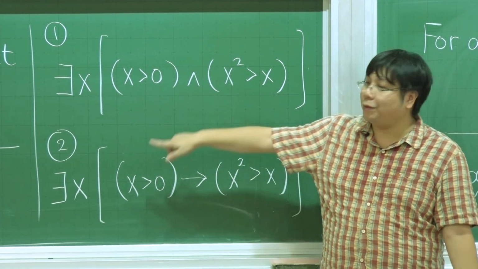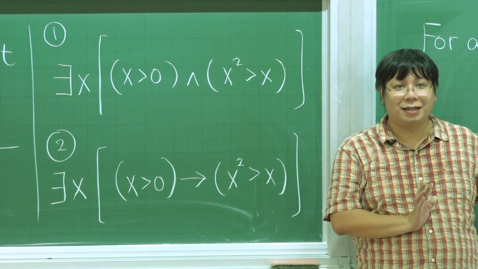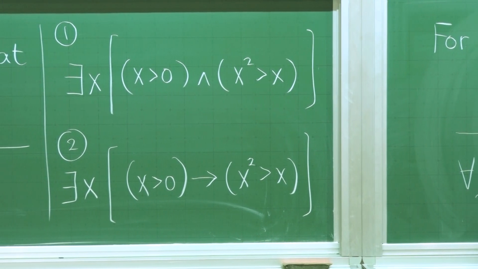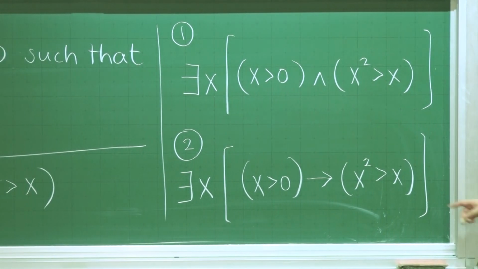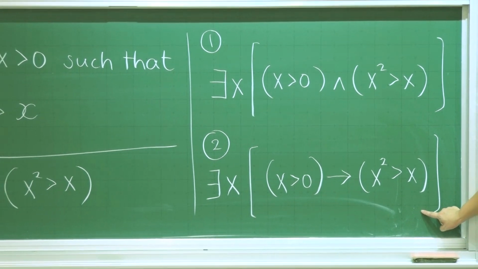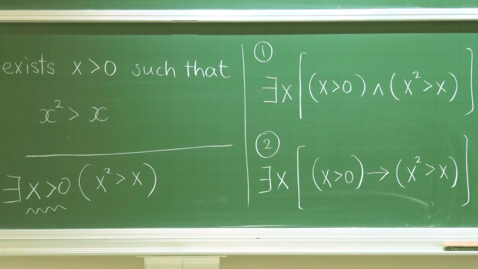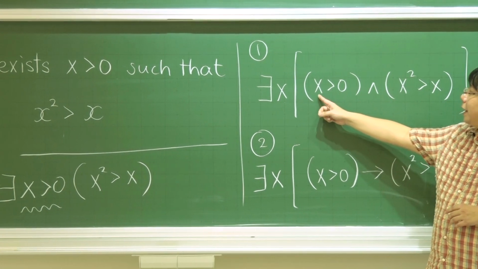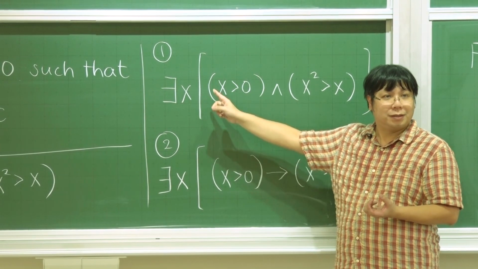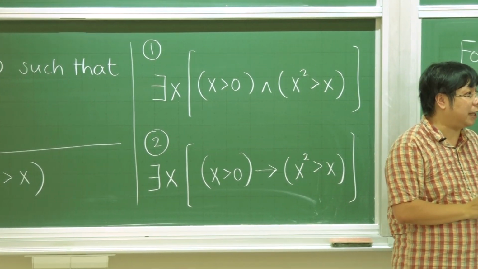So in that case, we are fooled by something which we should not consider at the beginning. If you think we should not be fooled at all, then you will quickly reject this one. This cannot be the correct translation. And it turns out that this is the correct translation. So why is it true? Whenever x does not fit the condition, we will ignore it because this will be false. The whole thing will be false for that particular case, so it will not change the value of there exists.